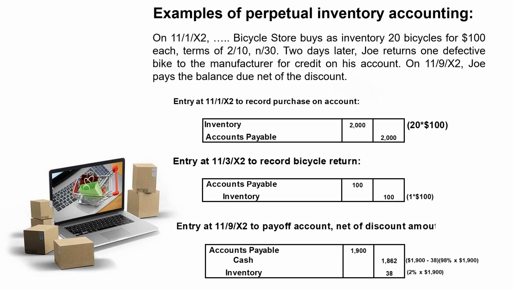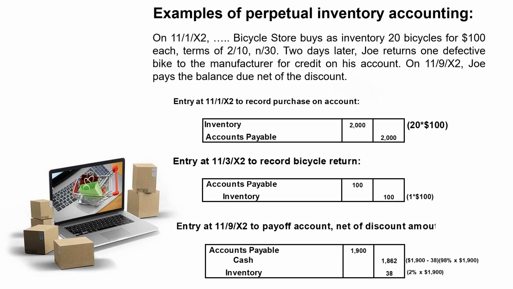Or another way that you could have calculated that would have been to say, we're going to pay 98% of the amount that's obligated because we're taking a 2% discount. And 98% of $1,900 is $1,862. That is the credit to cash. We are paying off our full obligation of $1,900, even though we're paying it off at less than $1,900 after having taken the discount. We don't owe them anymore.